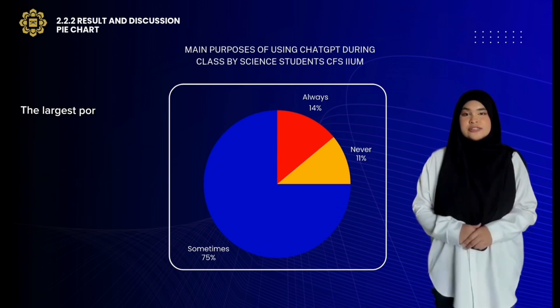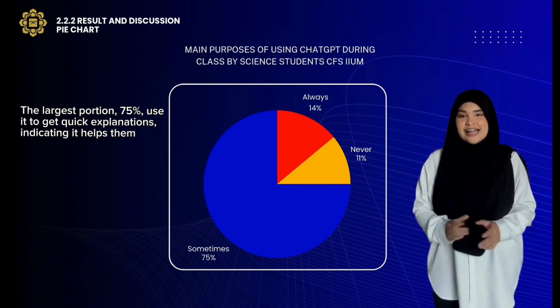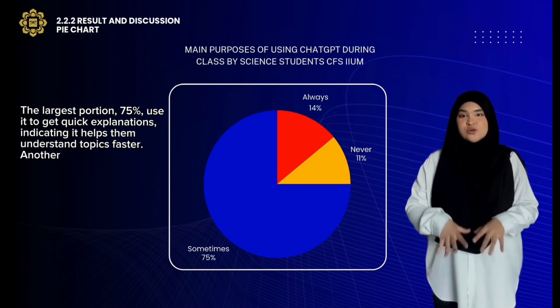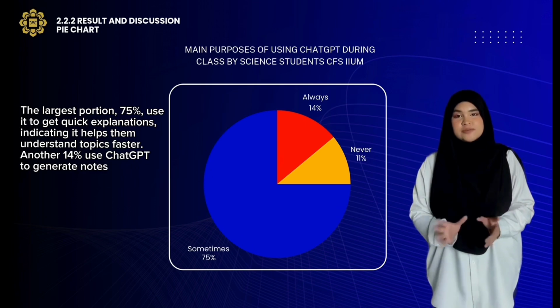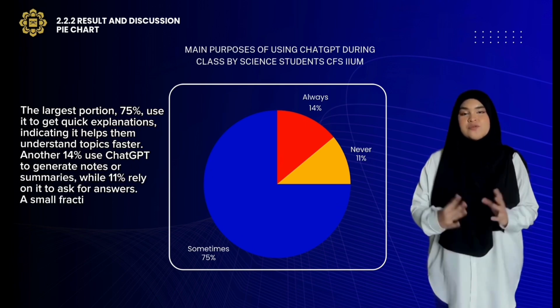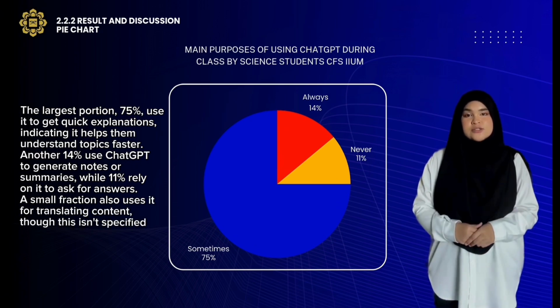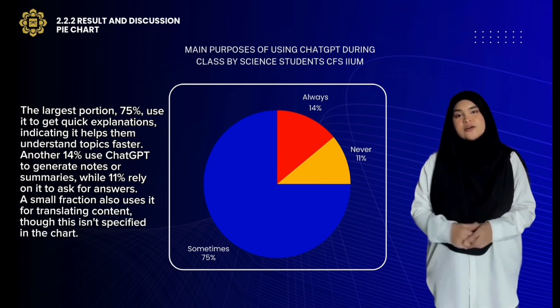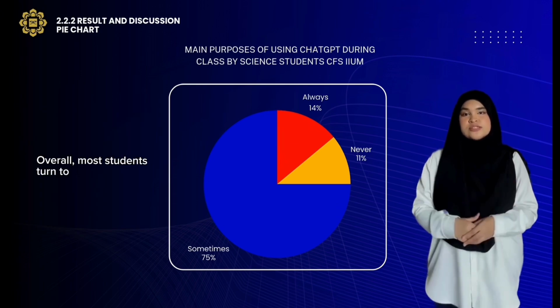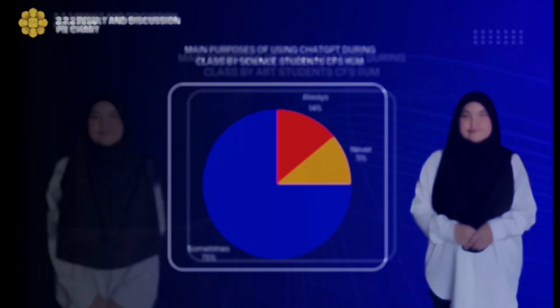The largest portion, 75%, use it to get a clear explanation, indicating it helps them to understand topics faster. Another 40% use ChatGPT to generate notes or summaries, while 11% rely on it to ask for answers. A small fraction also use it for translating content, though this is unspecified in the chart. Overall, most students tend to use ChatGPT for quick clarification and learning support.